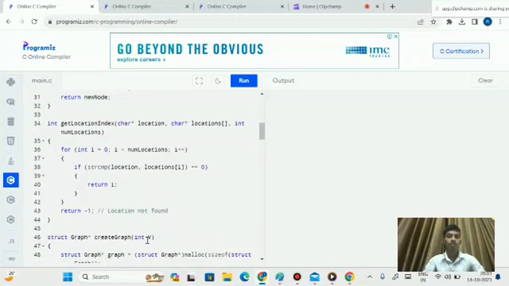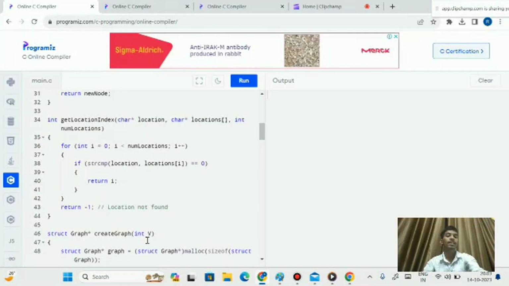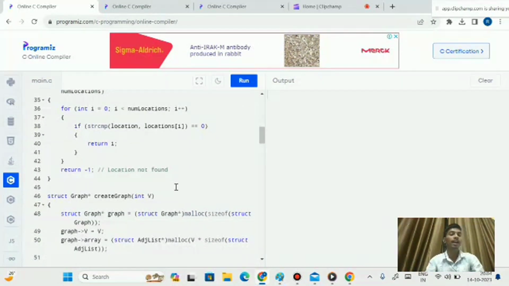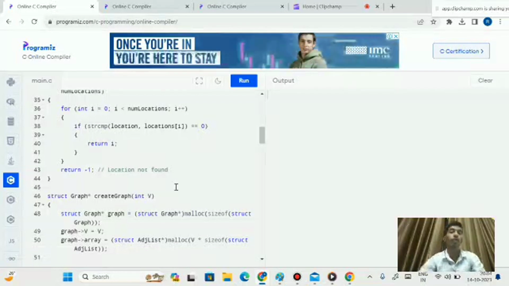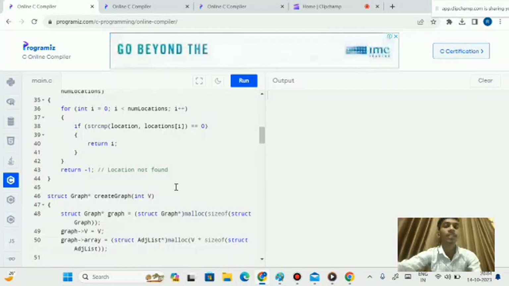And the next part of the code, get location index, with a character pointer to the location, and a character pointer to the multiple locations, and the number of locations. This function takes a location name and an array of location names, and it returns the index of the location in the array. It's used to find the index of a location in the graph. If the location is not found in the graph, then it returns -1, which indicates that the location was not found.